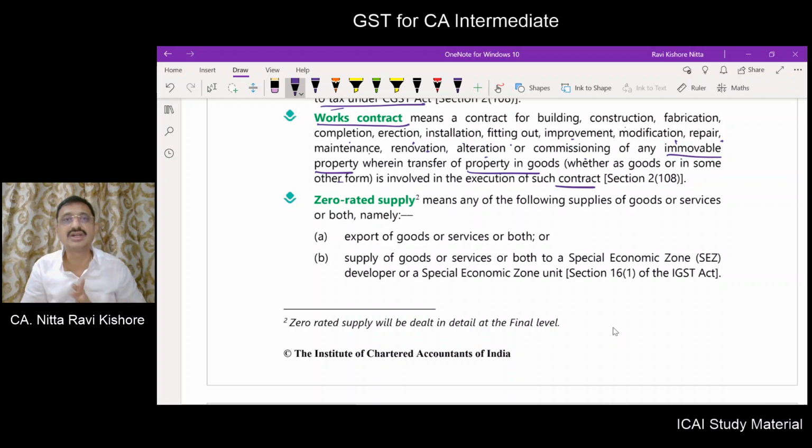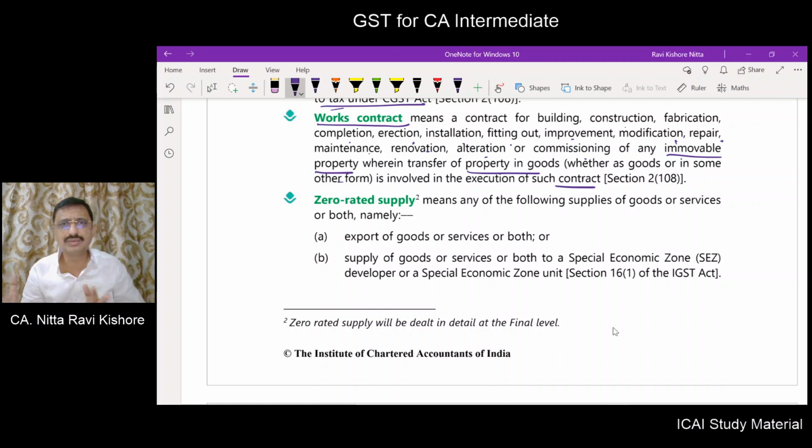In works contract, what will happen? You will transfer the property in goods in one form or other. I am engaged to lay a road, for which I will be procuring tar, and also some firewood, and also stones, small stones.